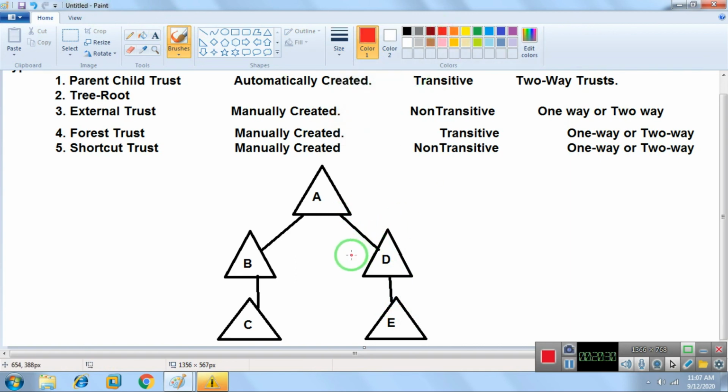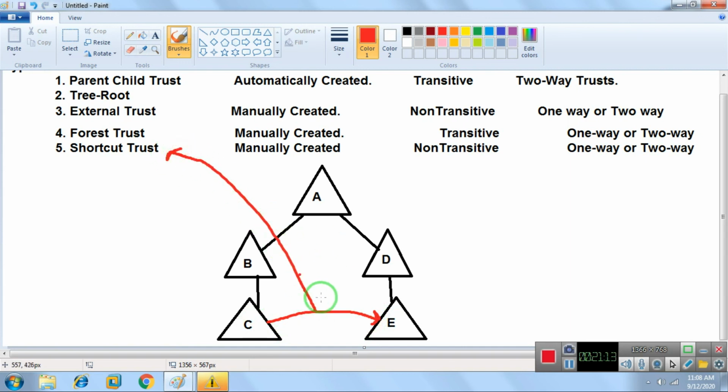Now, where am I going to create the shortcut trust? Imagine that domain C wants to access resources from domain E. Where does it go? It goes first to B, because there is no direct connection between C and E. Then it goes from B to A, then A to D, and then D to E. This is the path to access the resources. I don't want this; I want to improve the authentication time, because it takes time to reach E when the path is long. So I create a trust between C and E. That kind of trust is known as a shortcut trust.